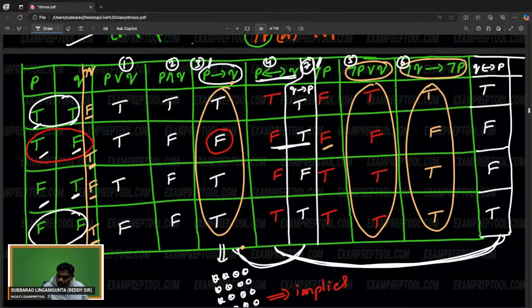P single implies Q, Q single implies P. These two are not equal. But these two are equal. Double implies satisfies the commutative property. This is called the commutative property. Double implies will satisfy the commutative property. Single implies doesn't satisfy the commutative property.